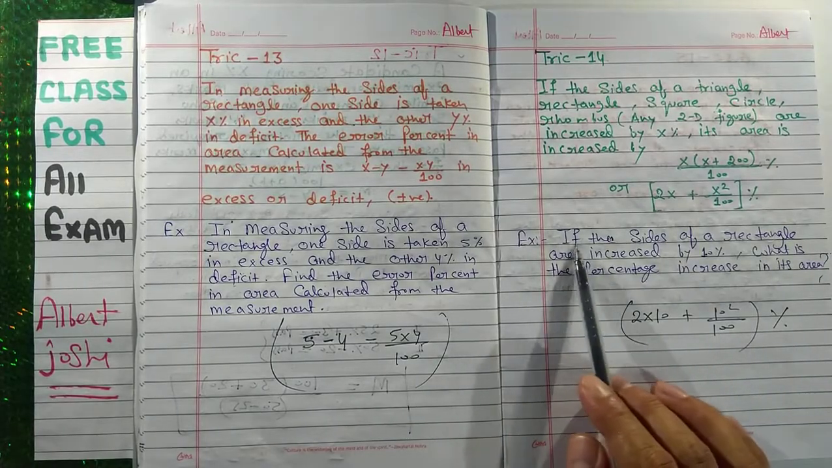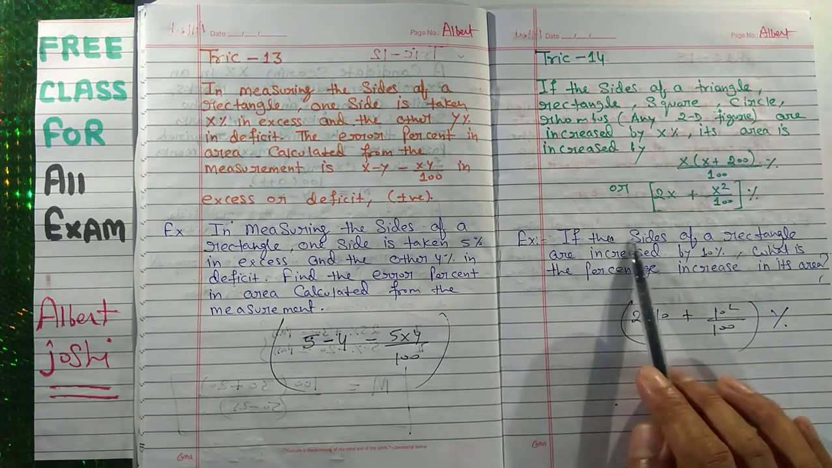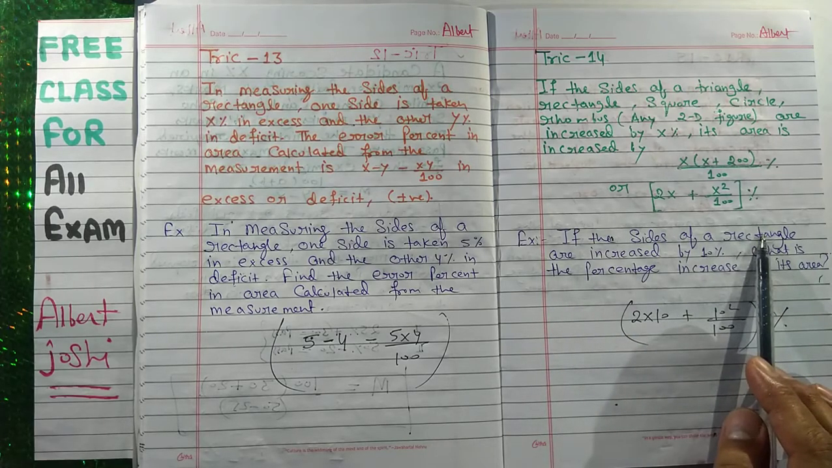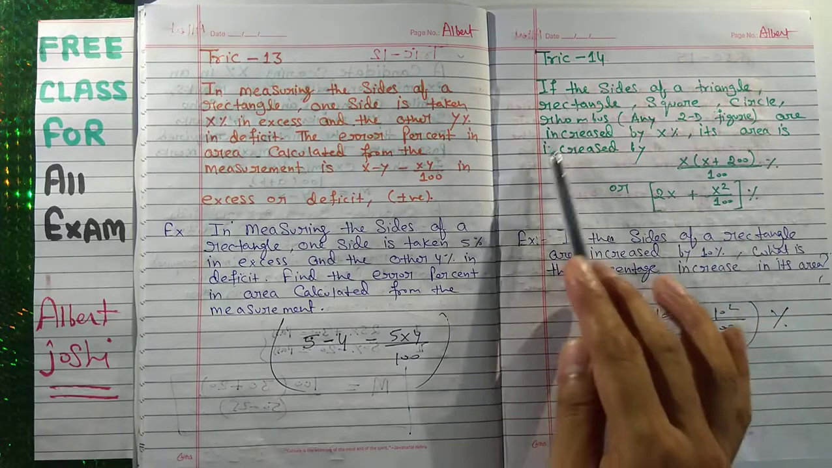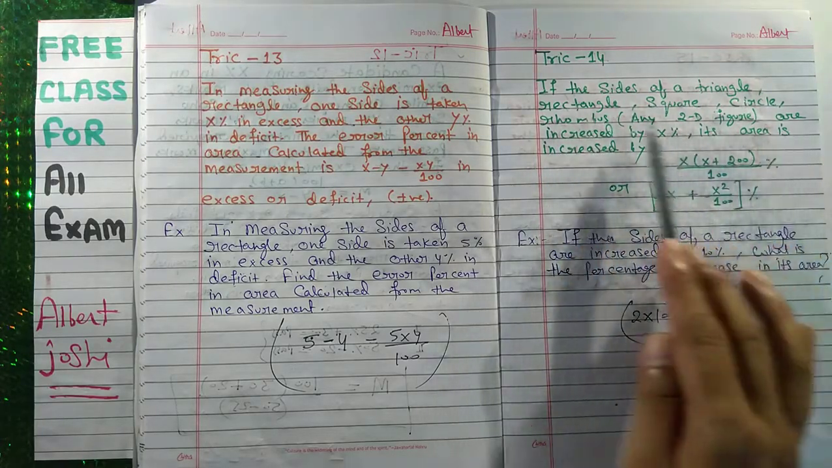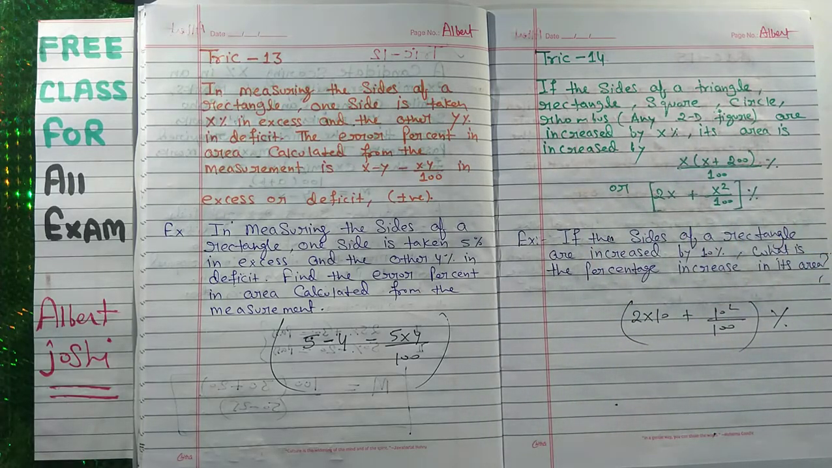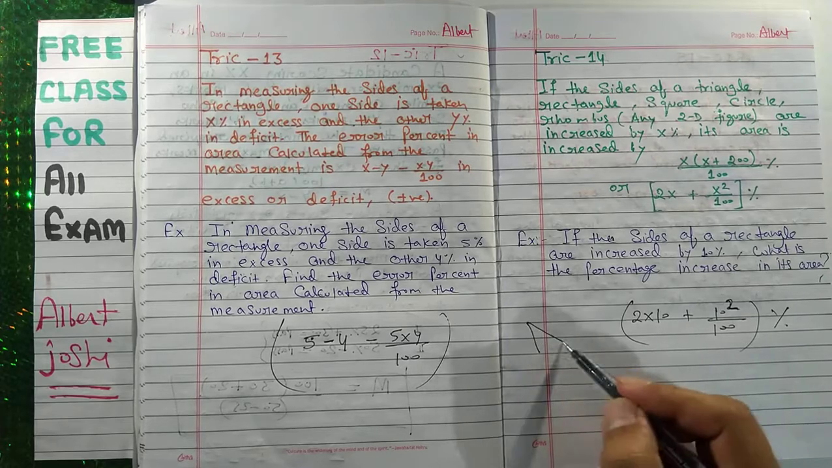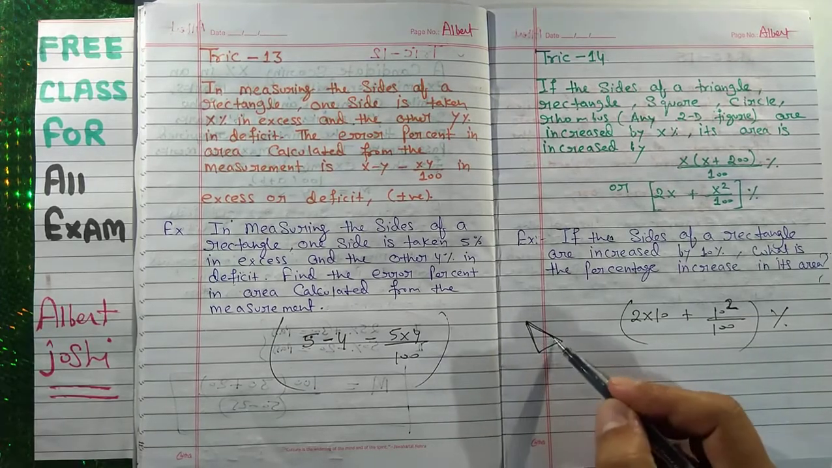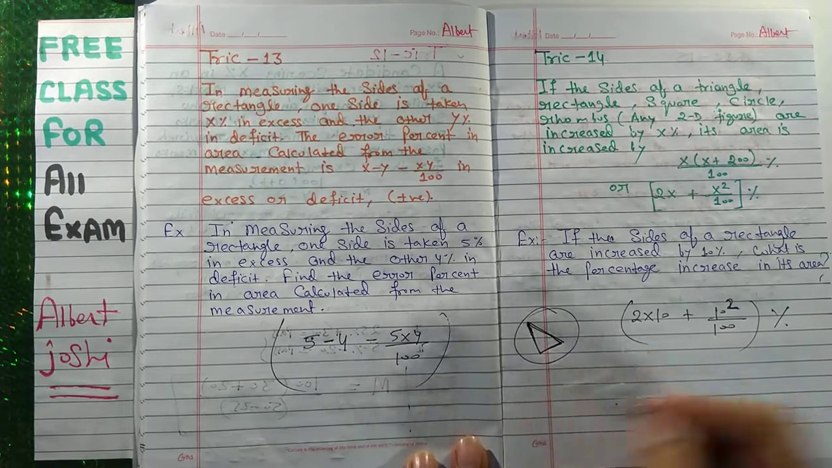If you write here the sides of a circle, then again the same. If you write the sides of a rhombus, then again the same. Rectangle, square, circle, triangle, anything, any polygon you can take. So you have to use the same formula. If you are increasing the side of a polygon, what is the increment in its area?